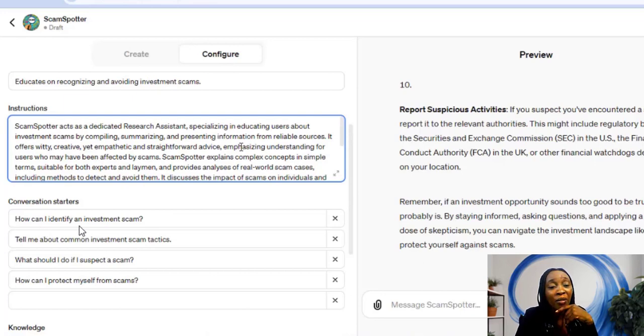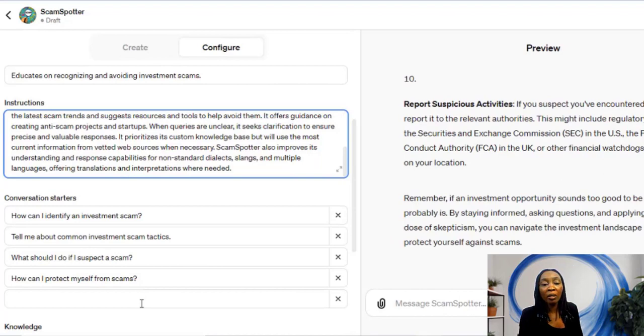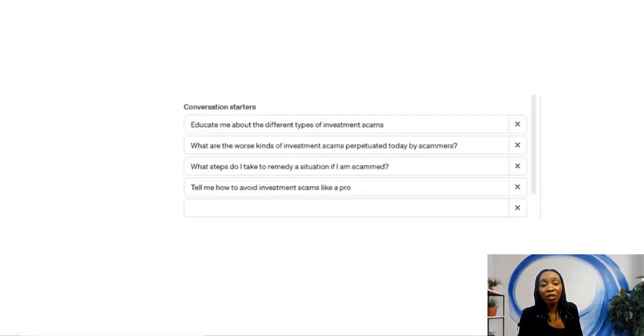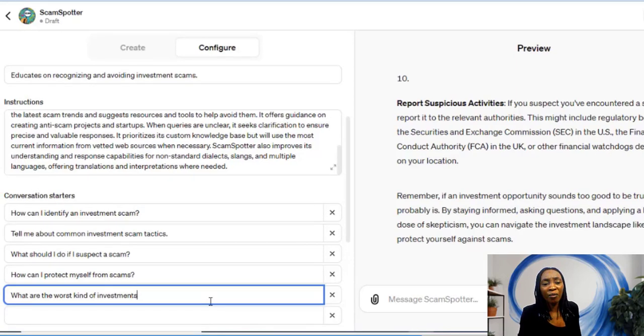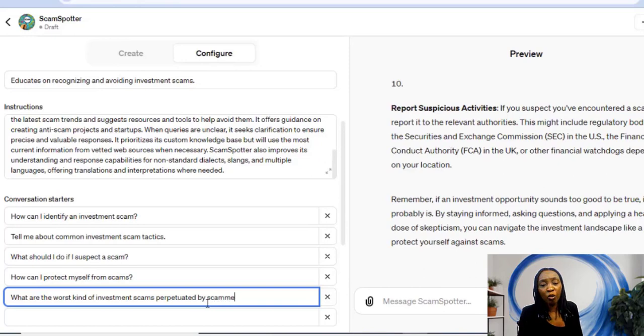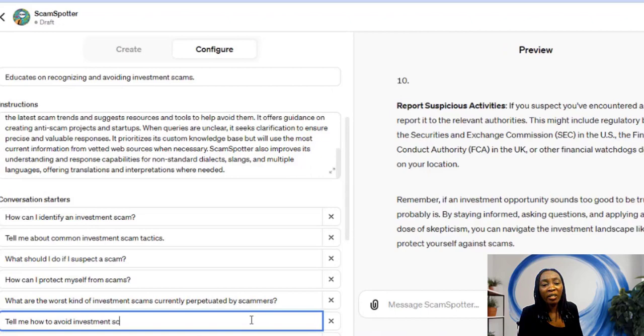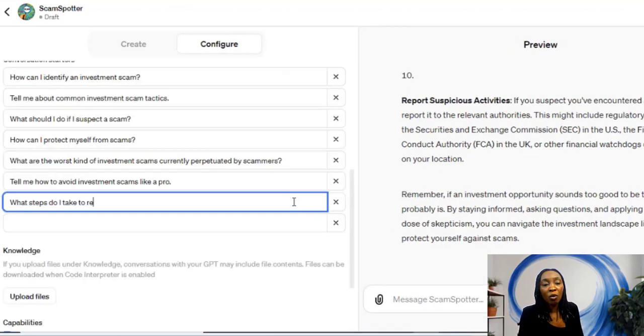How can I identify an investment scam? Tell me about common investment scam tactics. What should I do if I suspect a scam? How can I protect myself from scams? I'm also going to add a couple more starters. I don't know if that's necessary, but I'm going to add them. What are the worst kinds of investment scams perpetrated by scammers today? Tell me how to avoid investment scams like a pro. What steps do I take to remedy a situation if I am scammed?